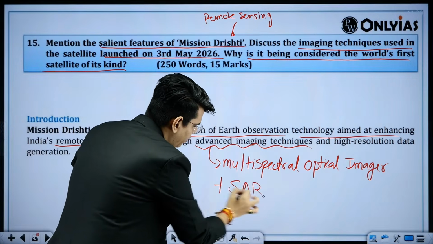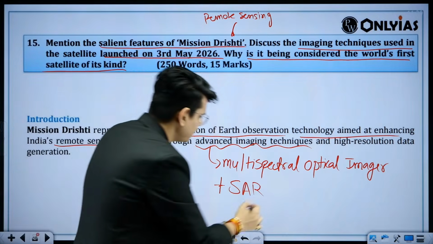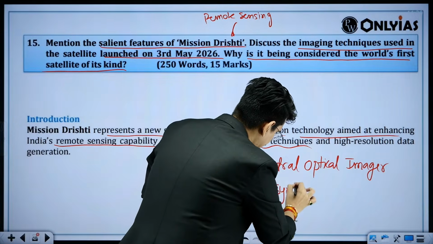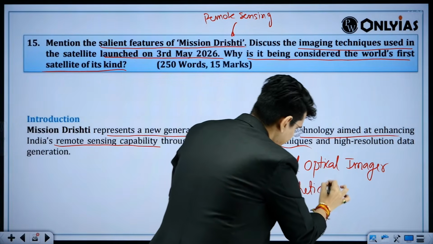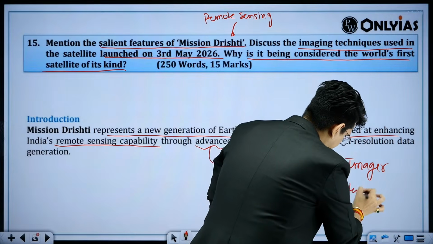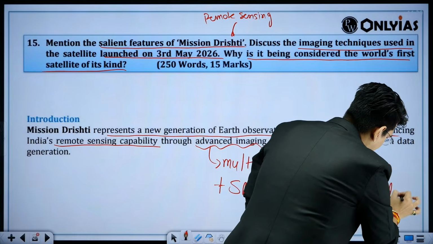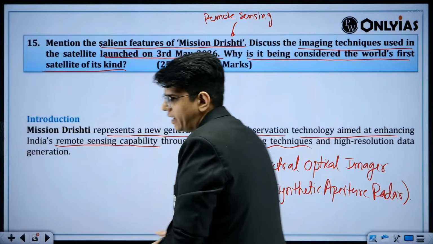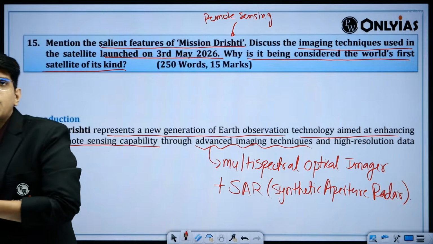Can someone tell me what SAR is? Synthetic aperture radar. So they have used radar also, and they have used a multispectral optical imager also.